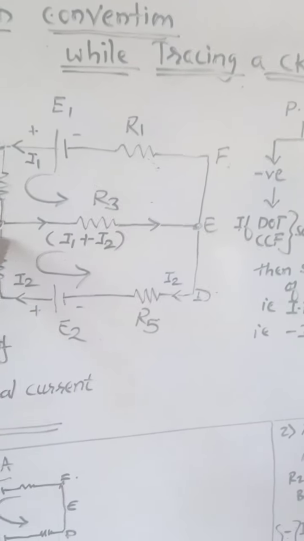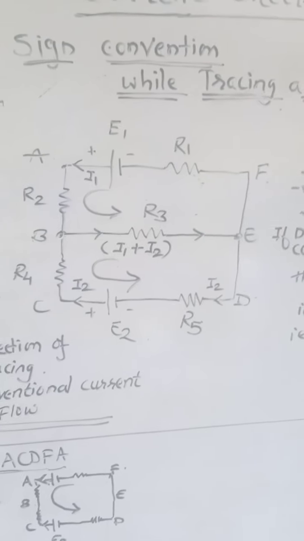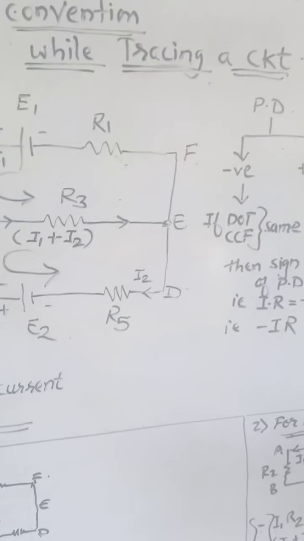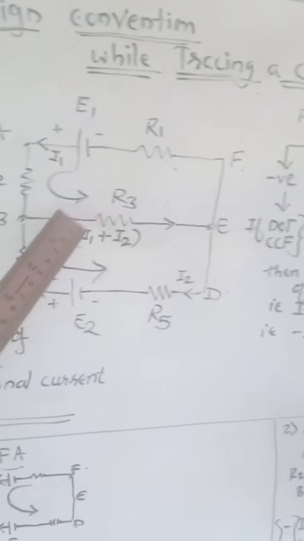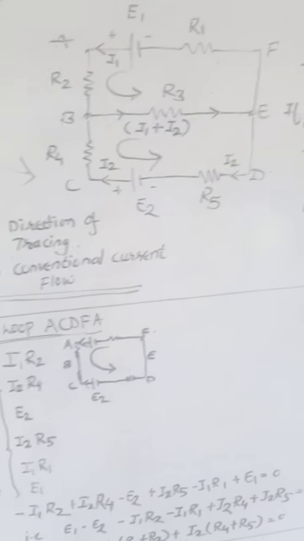This point B and this point E form a junction. And due to this junction, there are 3 different ways you can go from B to E. You may go via this way, you may go via this other way, or you may go straight also. So these are the 3 paths.